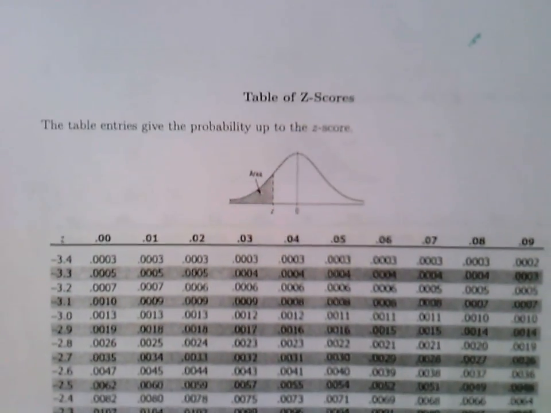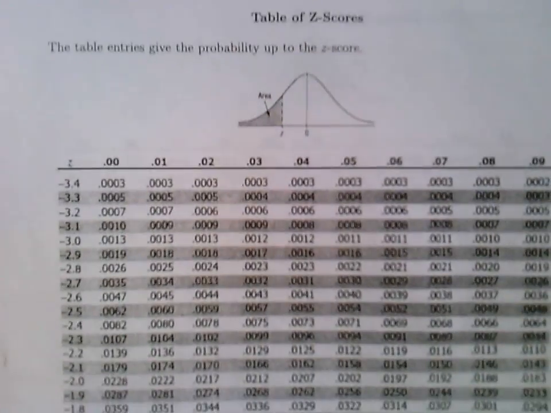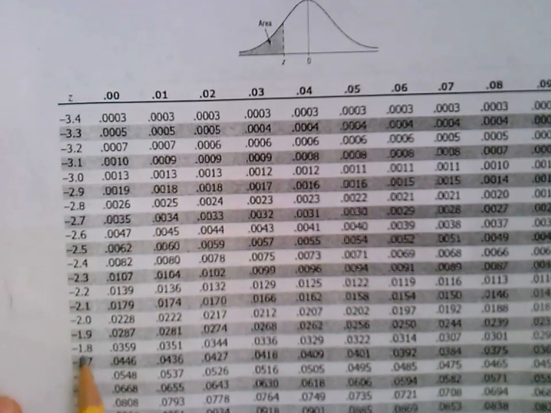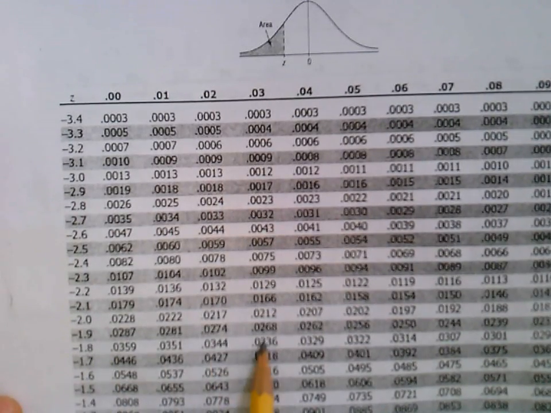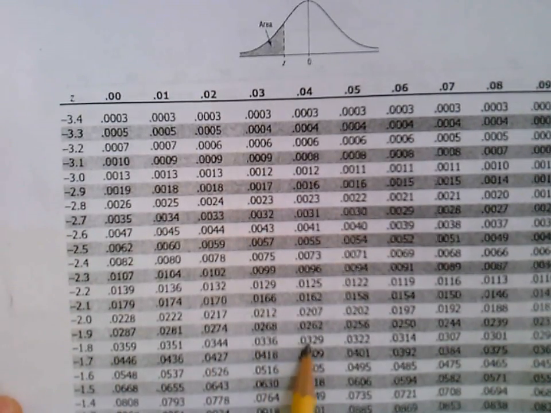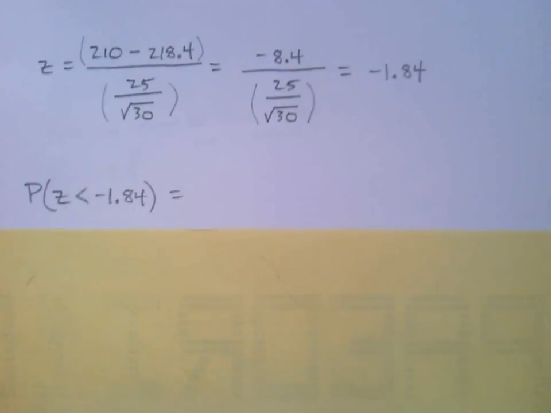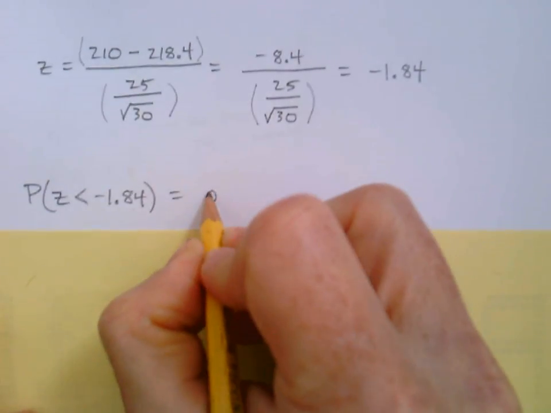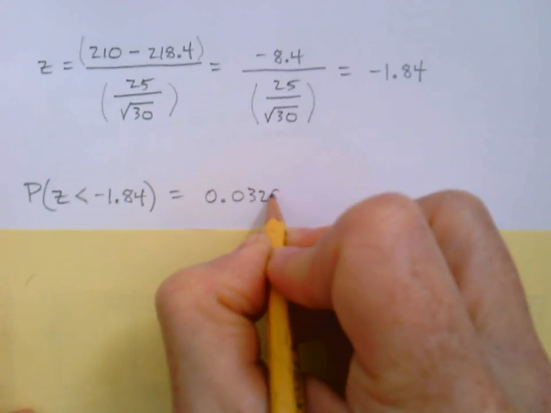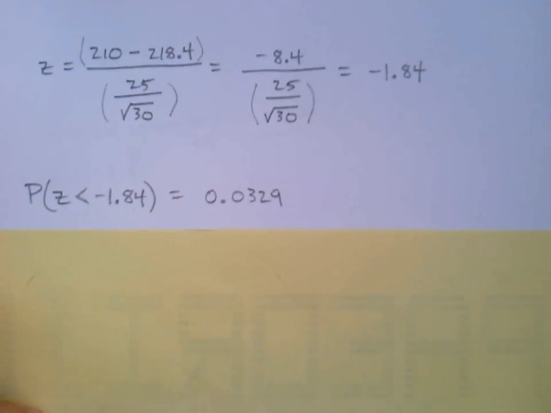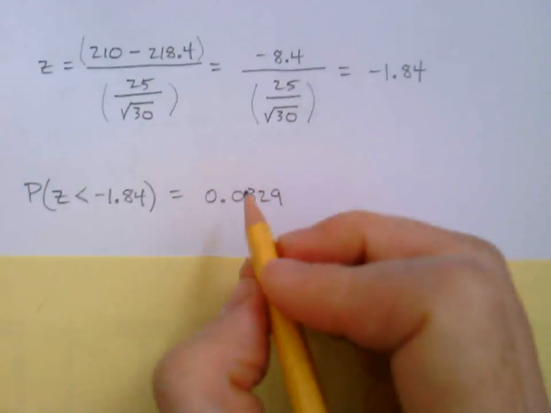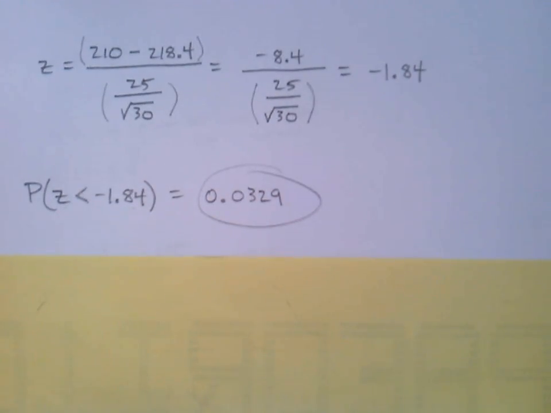And here I am on the negative side. What was it? Negative 1.84. Negative 1.84 right there. 0.0329. 0.0329 is the probability. And that's it. That's our answer. Very nice.